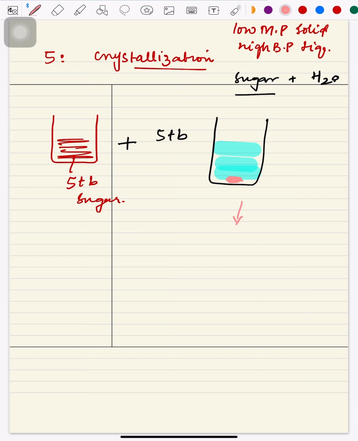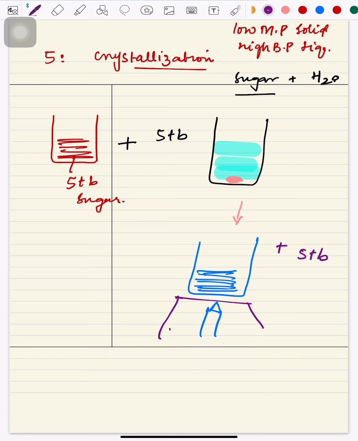Okay, now what we are going to do is heat it on a burner. All right, so we are going to heat it here, and this is the sugar solution. We have seen that not only is that remaining 1 tablespoon of sugar dissolved completely, but we have added 5 more tablespoons of sugar, and we are observing that they are dissolving in that water which is on flame now. So it is even getting dissolved in that. Now we are observing that only a small amount of sugar remains at the end.